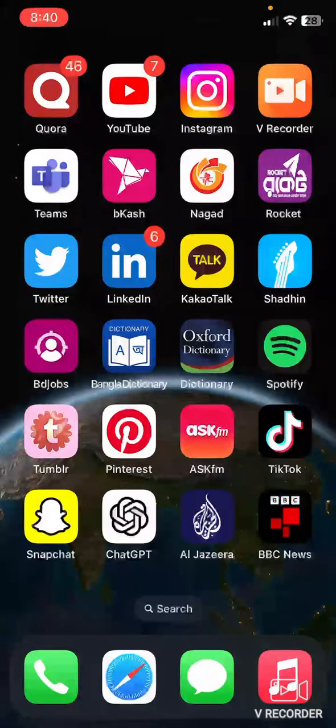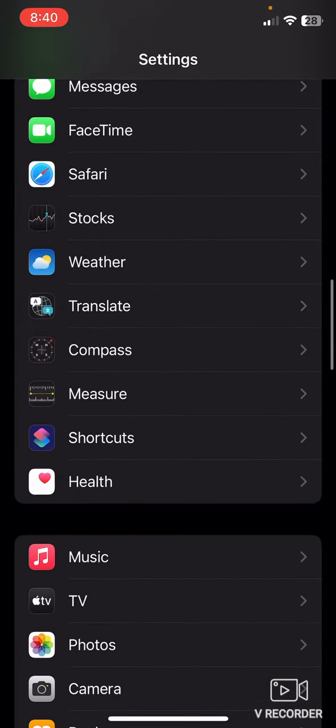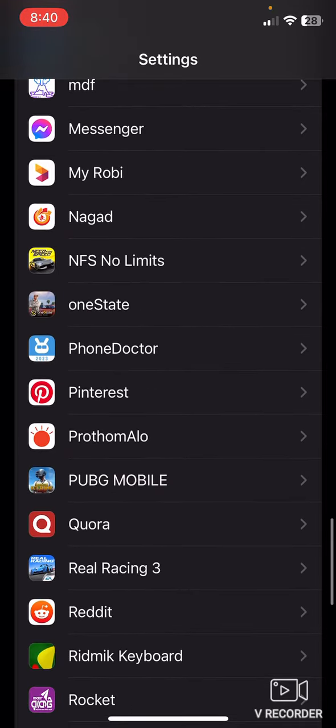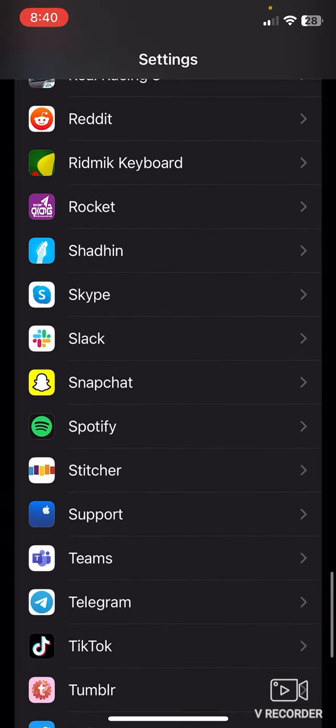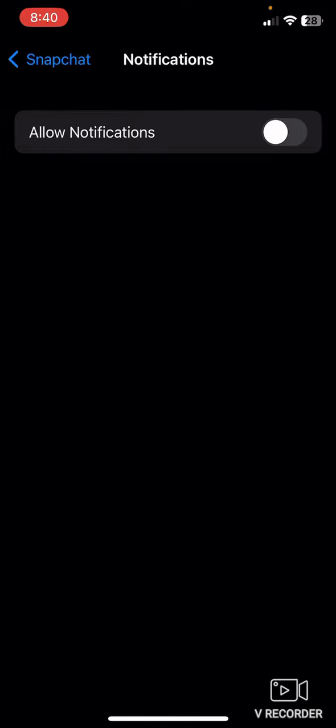Hope you're doing well. In this video I'll be showing you how you can change Snapchat notification sound on iPhone. So in this case you have to go to settings first, then scroll down till you find Snapchat. Okay, here's the Snapchat. Click on that, and after that you will find notifications here, which is turned on, but